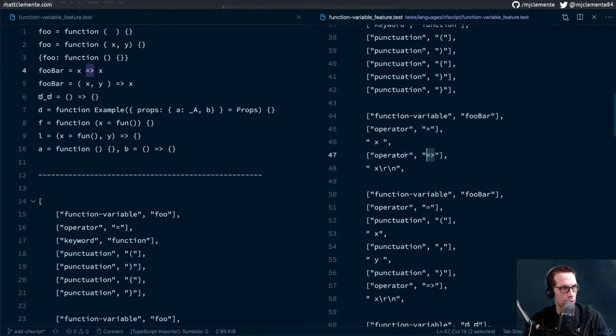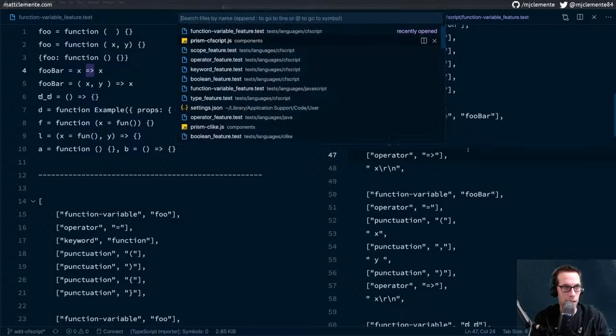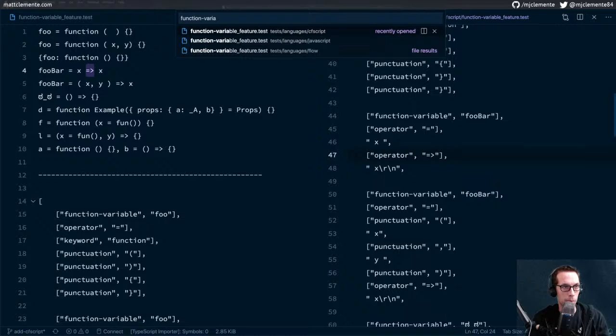we're getting the arrow function as an operator. That might actually be fine. I wonder what it ends up being in the JavaScript one. Function variable.